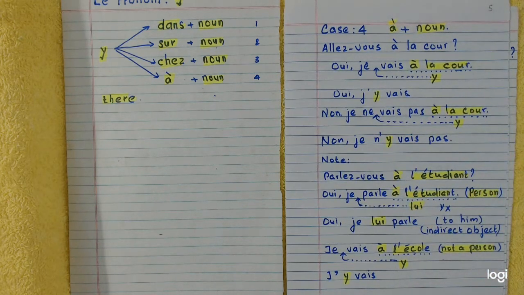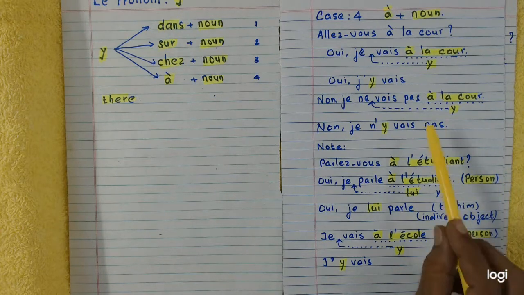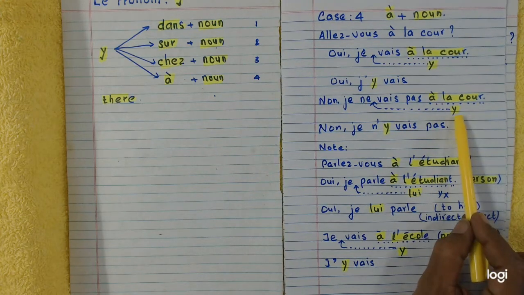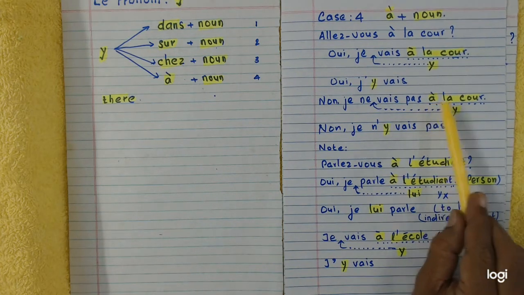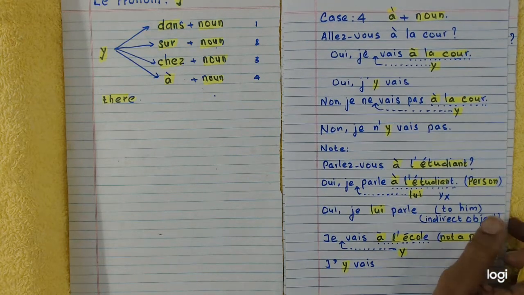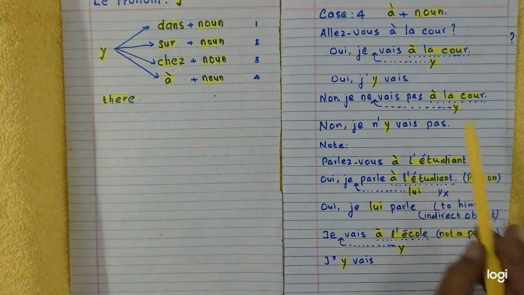Fine. Now here you must be careful of something else. When you try to replace à plus noun by y, you must make sure that after à, the noun used is not a person.